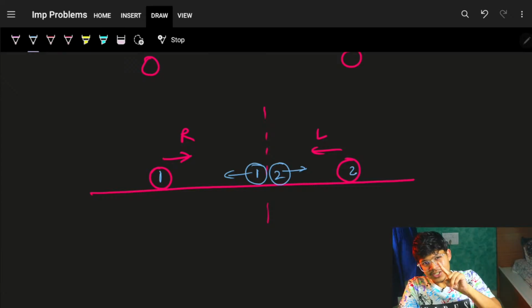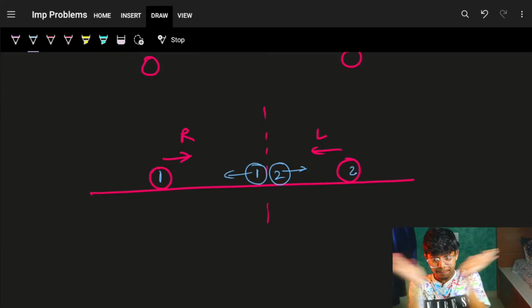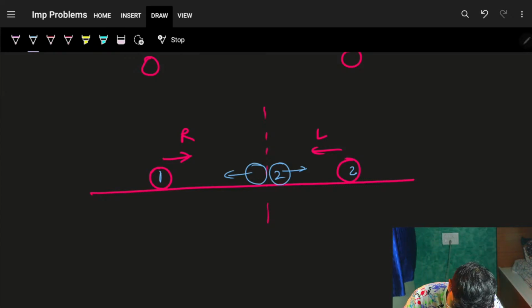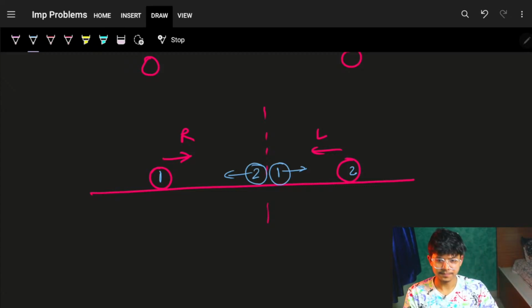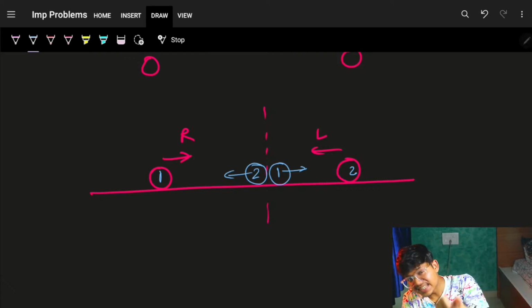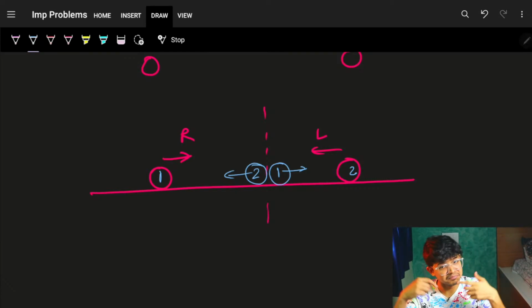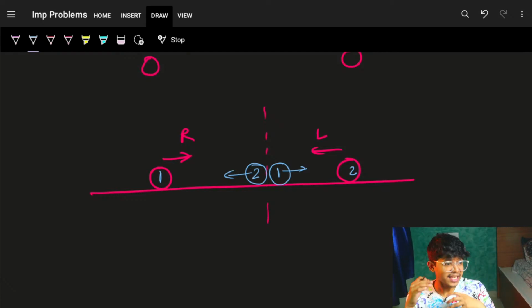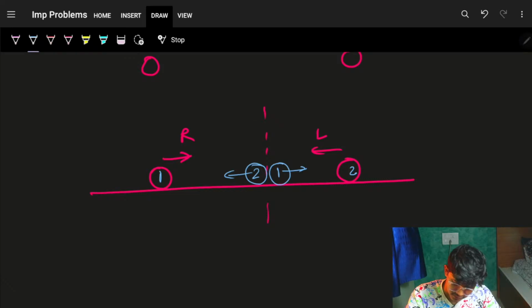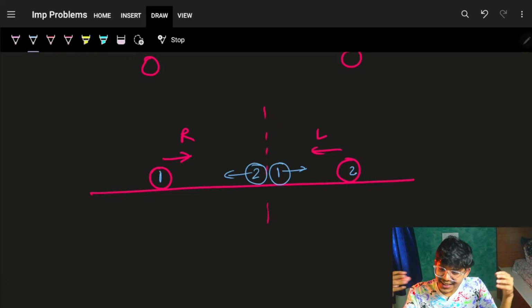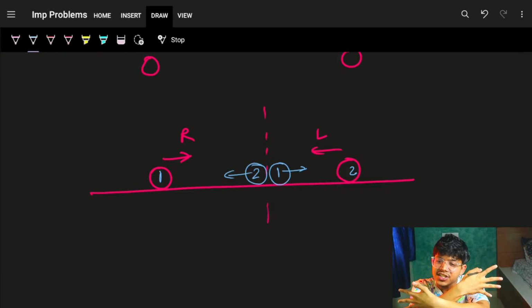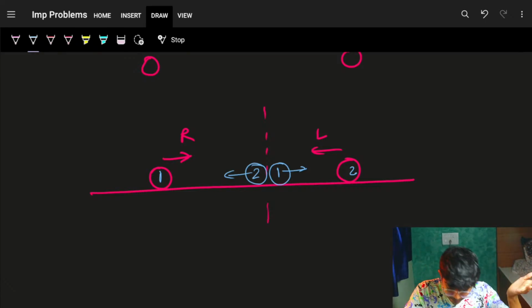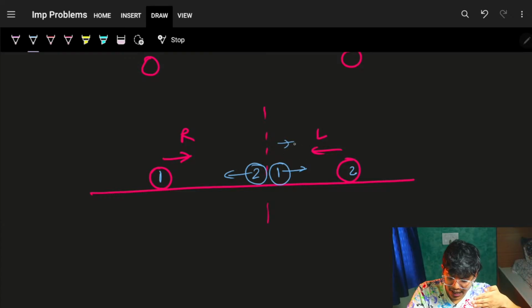Now, rather than saying they both are colliding and both coming backwards, if I just say they both passed each other, 1 here and 2 here, did anything change? Balls have the same weight, exactly the same characteristics, exactly the same velocities, everything remains the same for sure. I can just say one thing: rather than collision, how about they surpass each other? And it will remain the same, because this ball 1 was going in, it would have been coming in from here. And the ball 2, which was going left, would have been coming in as right.